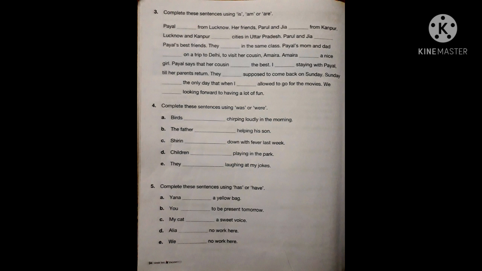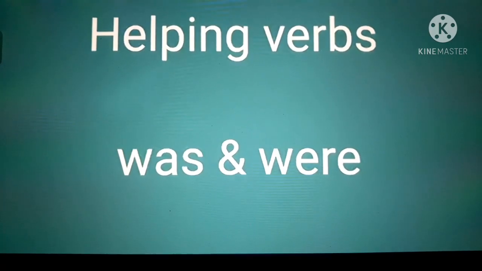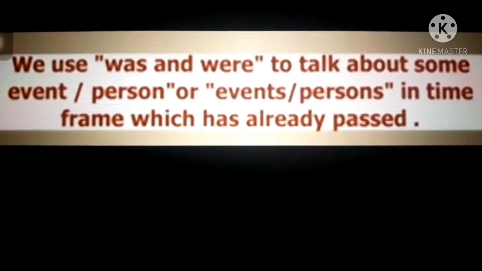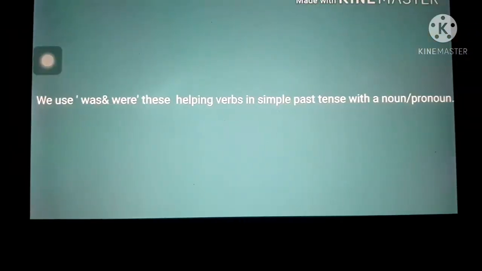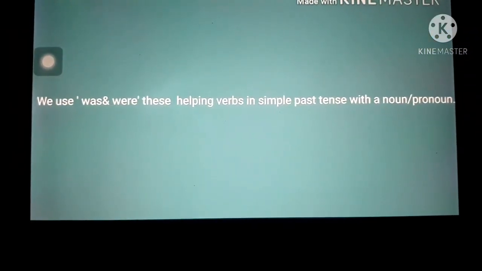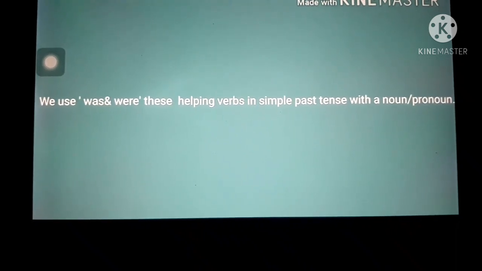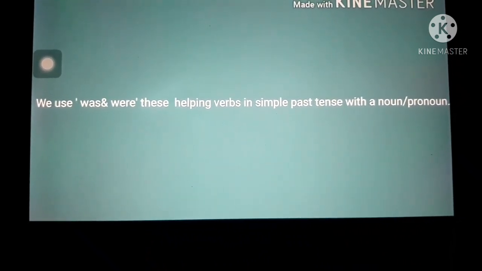Now let's go to the next question, question number 4. Complete these sentences using was or were. Let us learn about helping verbs was and were. We use was and were to talk about some event or person or events or persons in time frame which has already passed, means in the simple past tense. We use was and were, these helping verbs in simple past tense with a noun or pronoun.